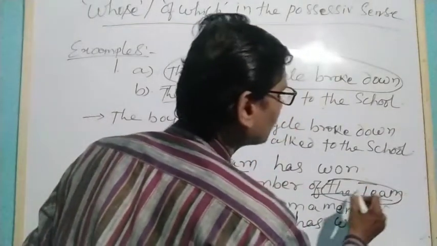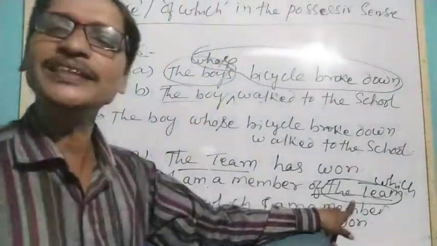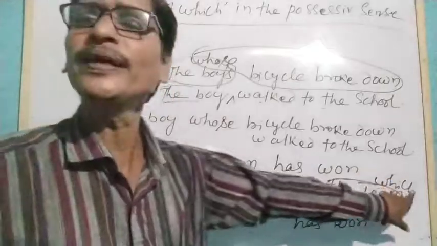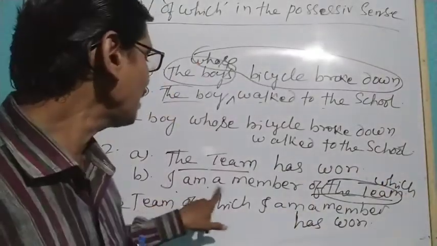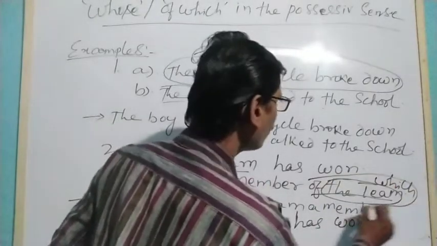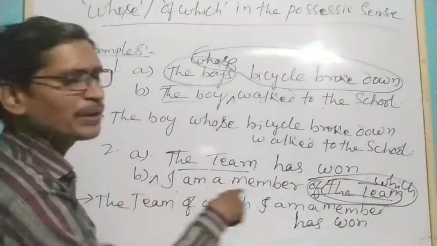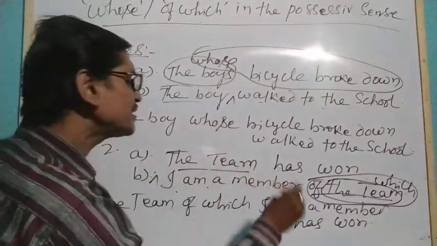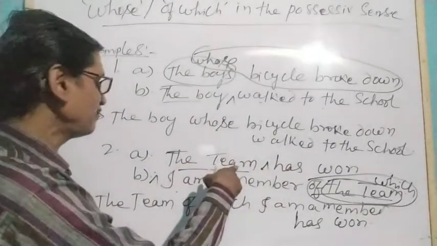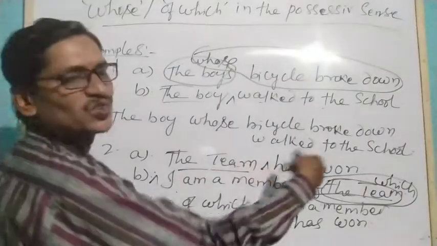In place of this team, we can use which, because a team is not a person, it is a group. So, I am a member of which. We take this of which and write it over here: the team of which I am a member has won.